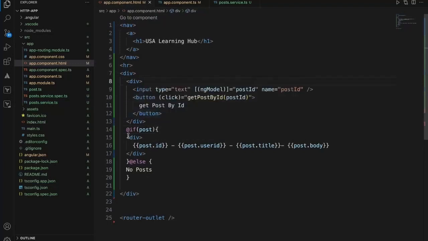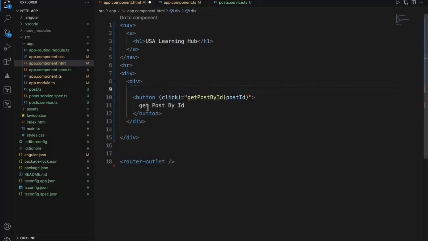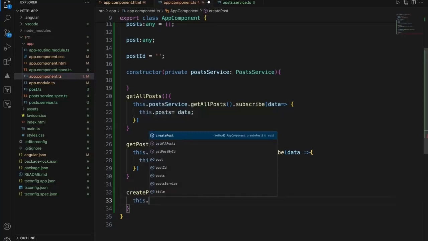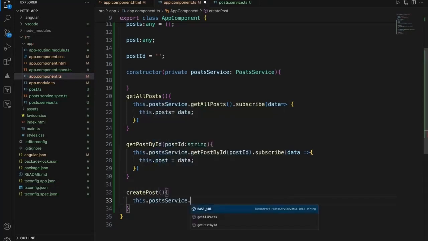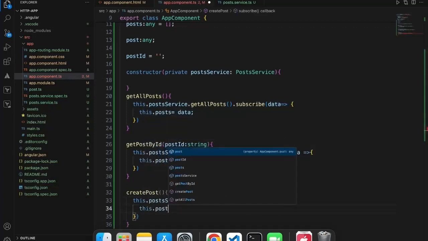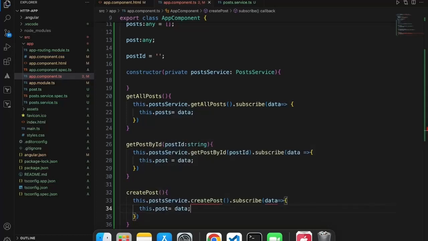Now let's see how we can create a post. Let me just remove this. We don't need a text box. Let's say create post. Create the post object directly in the component. This dot posts service dot create post. Right now there is no method in it, so it is throwing an error. Once we create it, we get that returned: this dot post equal to created post.